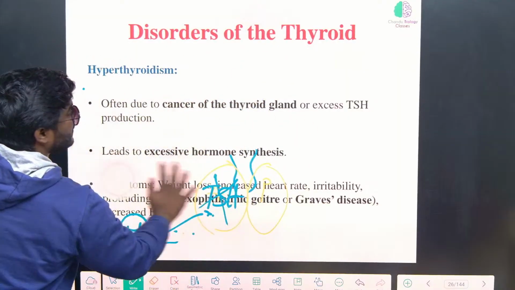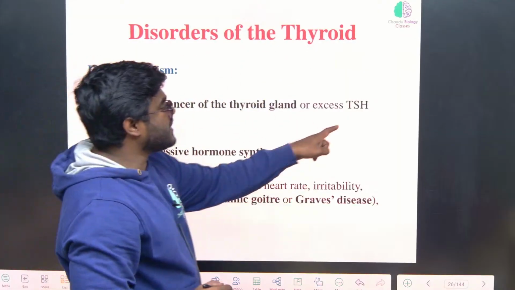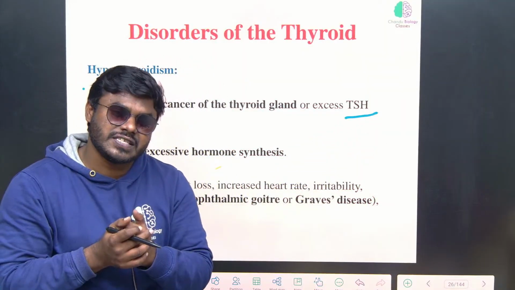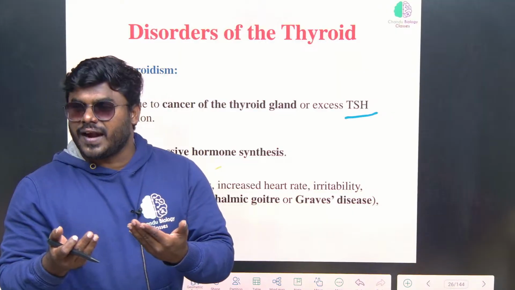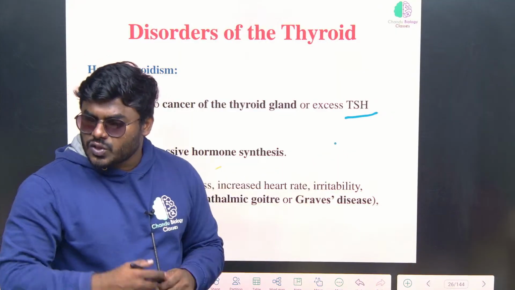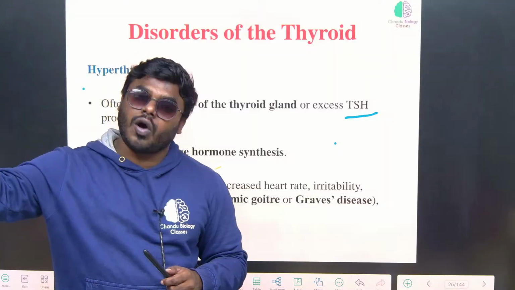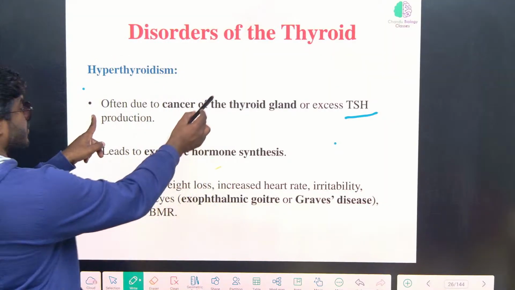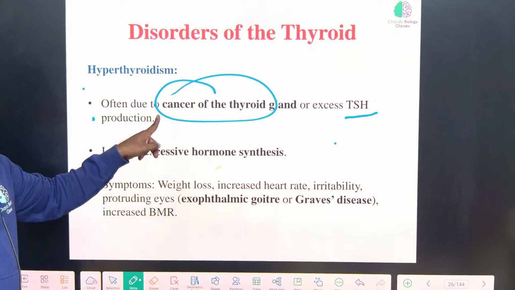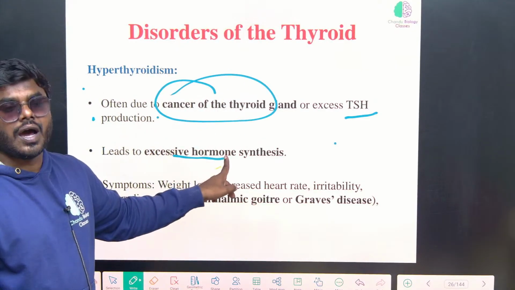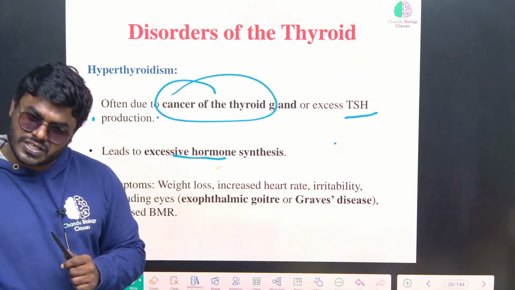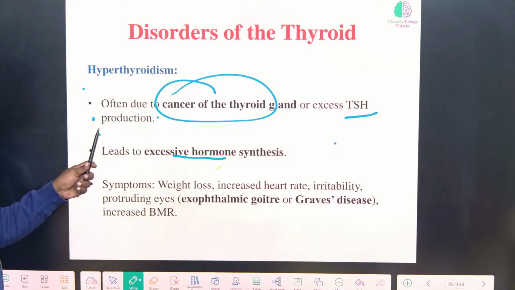But here what is happening, friends? There is excess production of TSH. Now tell me, what happens with excess production of TSH? More production of T3 and T4, correct or not? So the level is becoming more than normal. Obviously it can lead to cancer of the thyroid gland. Why? Because of excess hormone synthesis, excess and abnormal cell division, which generally leads to cancer.